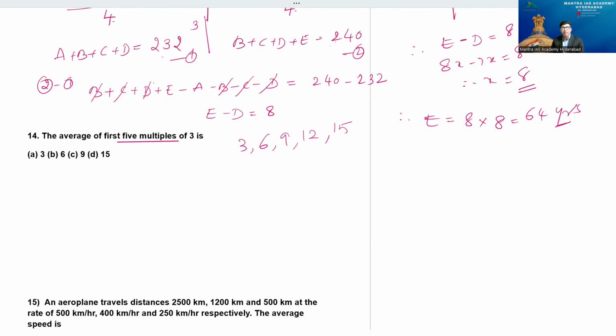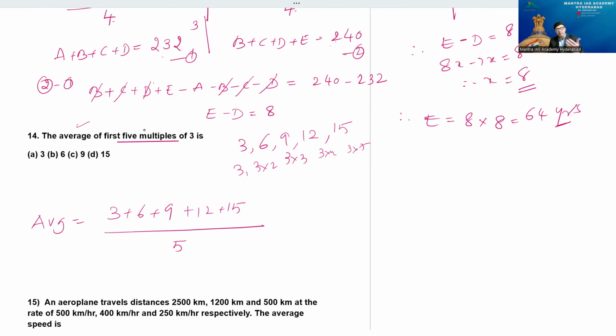This is the concept here. First 5 multiples: 3, 3 into 2, 3 into 3, 3 into 4. This is the case, right? So why I'm taking this, I'll tell you. I want to find out the average. Therefore, this average is equal to 3 plus 6 plus 9 plus 12 plus 15 by 5. Of course, if it is extended, we have the beautiful shortcut formula also: n plus 1 by 2, you just apply that one.